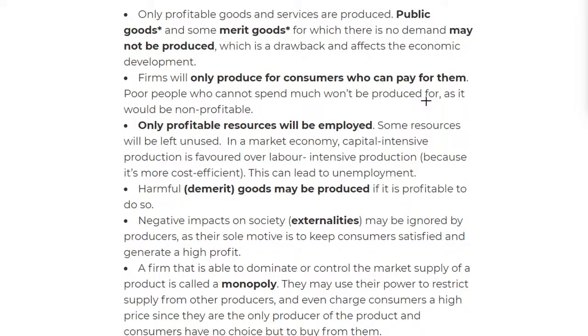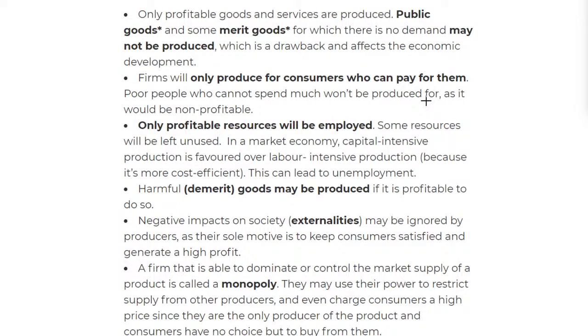Okay, and in a market economy, capital intensive production is favored over labor intensive production. So you'd have more machines than labor because it's cheaper and it's faster. So this can lead to unemployment too.